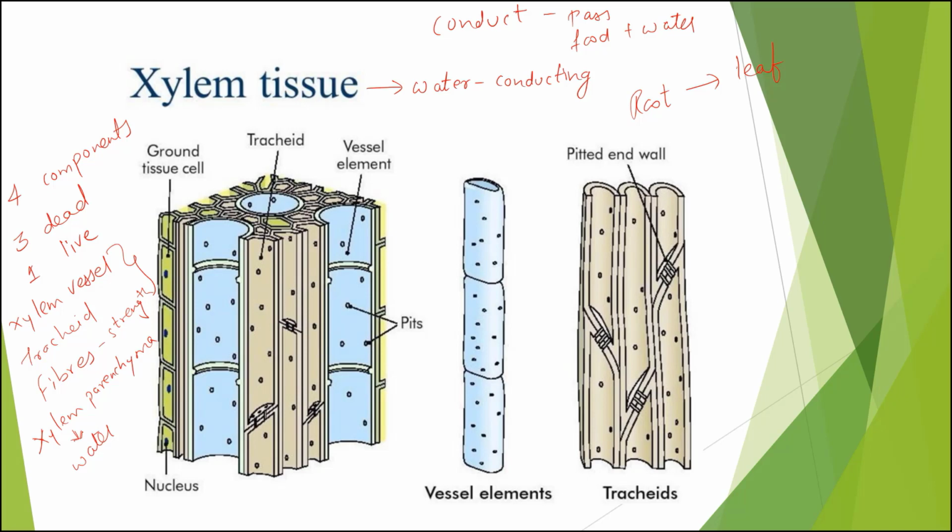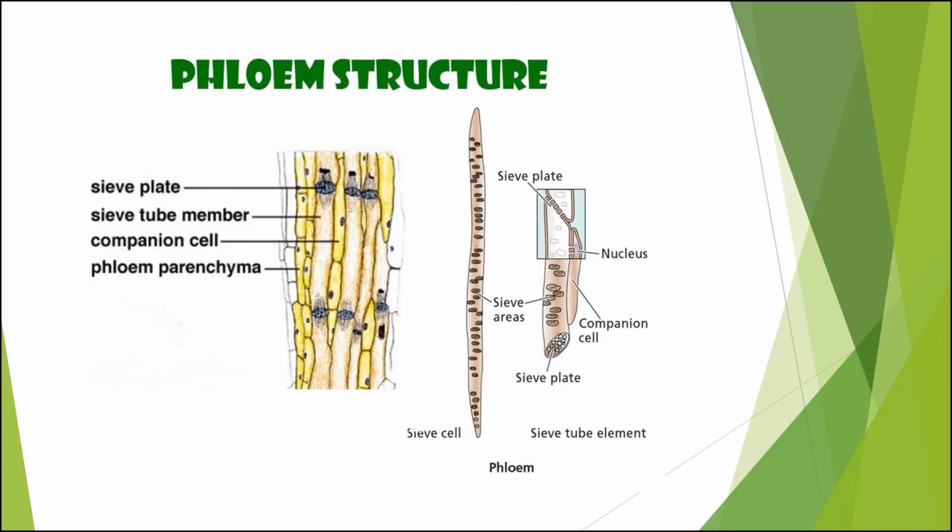Then this was about xylem tissue. The other is phloem structure. Xylem was involved in food transport. Xylem was involved in water transport. Phloem is involved in food transport.